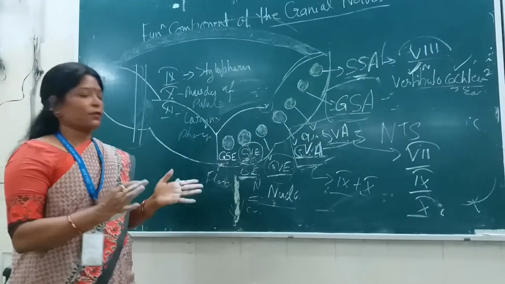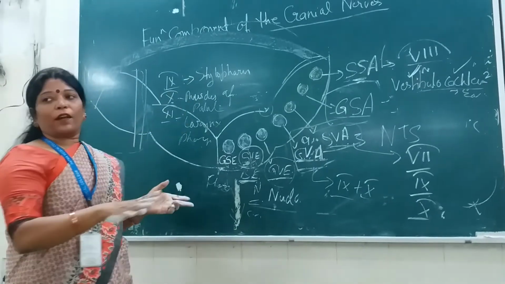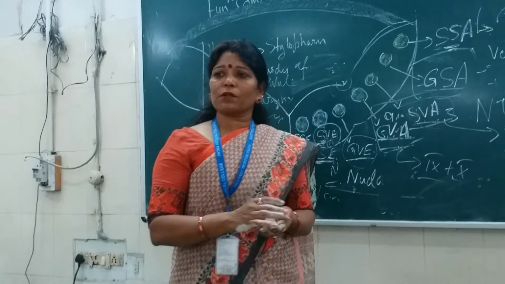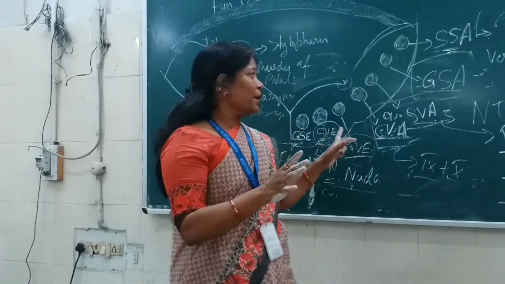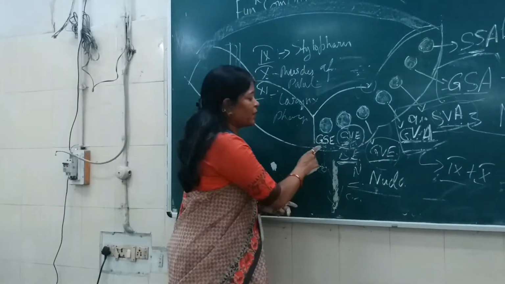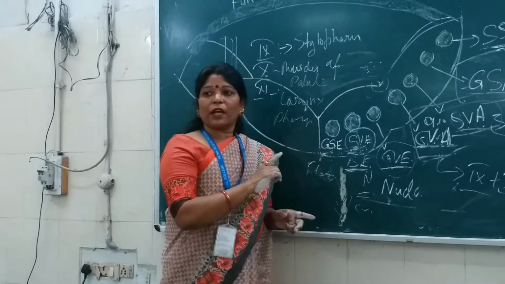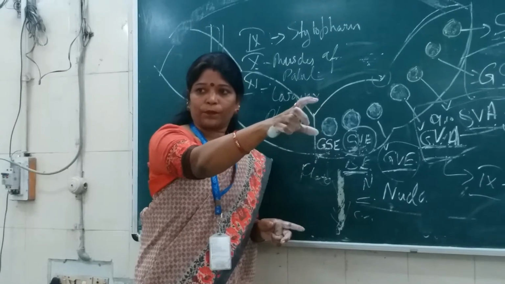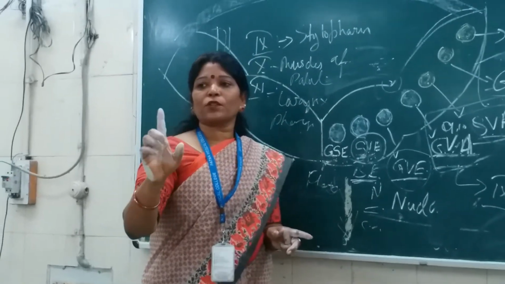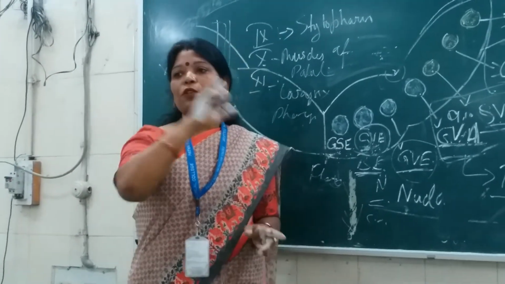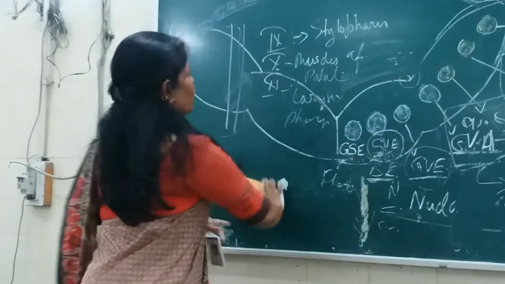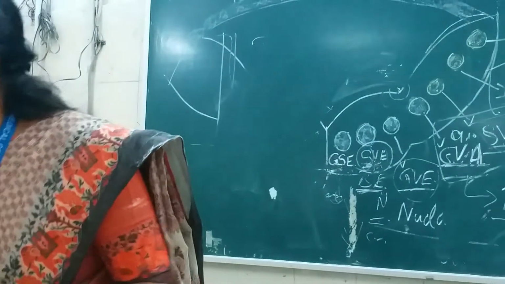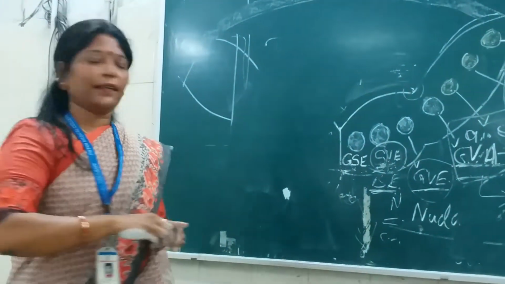So, just revise these functional columns. What does it mean of the cranial nerves? A very important topic. It is only easy to remember when you understand what this nomenclature means, and what the functions of any cranial nerves are and where I have to put them. I am giving you the example of one cranial nerve, the glossopharyngeal. Look here. What does this glossopharyngeal do and how will you put the functions column for that cranial nerve.